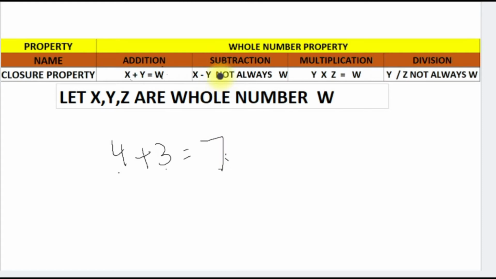Now, for subtraction, if we subtract two whole numbers, is it a whole number always? No. Let us see. If we subtract 4 minus 3, we get 1. Yes, it is a whole number. But if we subtract 3 minus 4, we get minus 1. It is not a whole number. So if we subtract two whole numbers, it is not always a whole number, right?